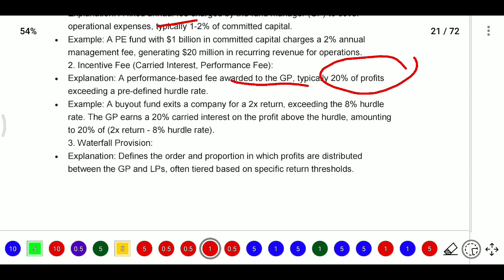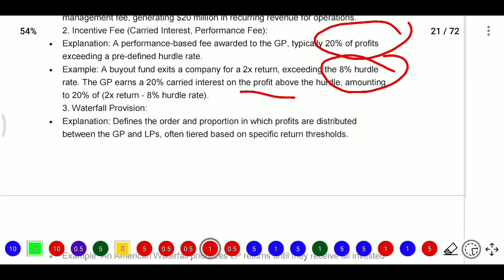Here, for waterfall provision, the example: a buyout fund exits a company for 2x returns, exceeding the 8% hurdle rate. The general partner earns 20% carried interest on profit above the hurdle rate. So here the hurdle rate is 8%. Above the hurdle rate, if the general partner generates profit, then only will he receive this performance fee on profits above the hurdle, amounting to 20%. Now we will see the waterfall provision.